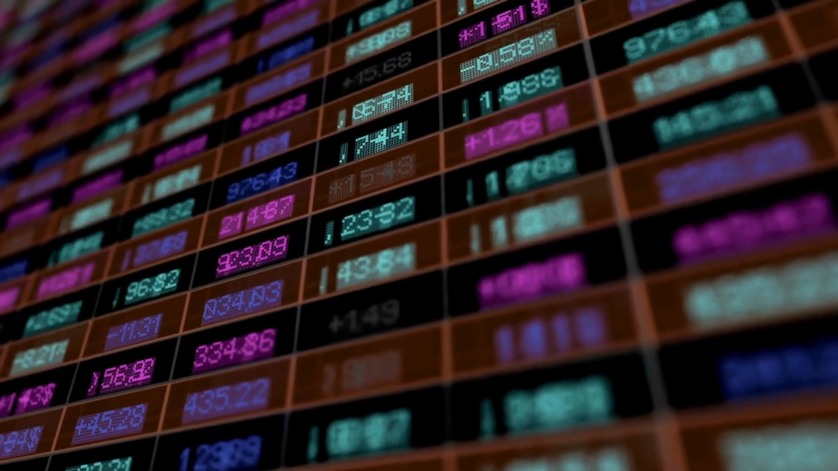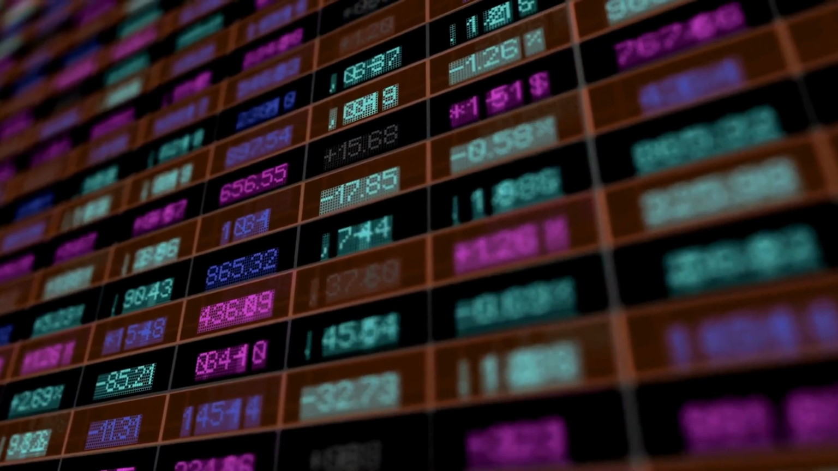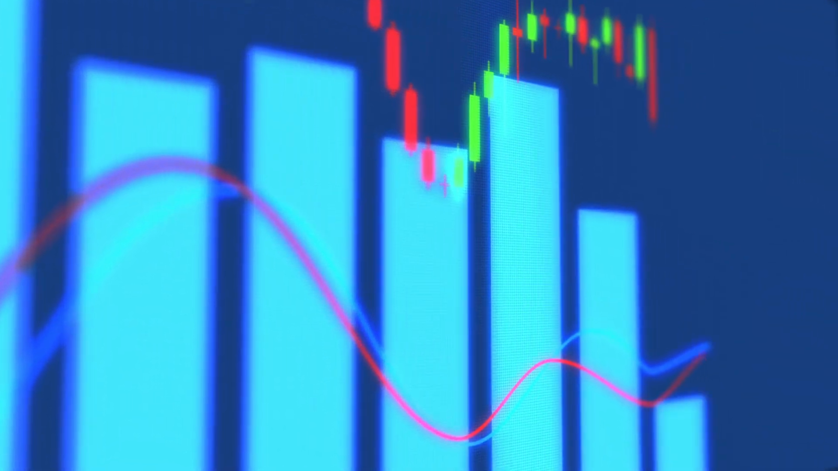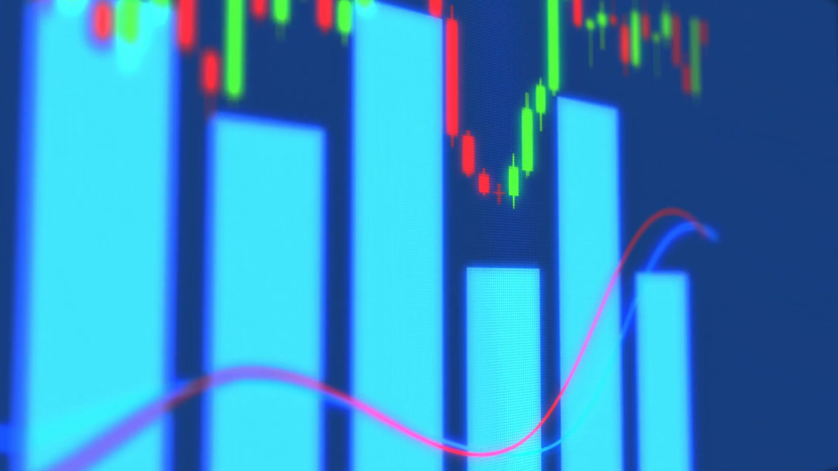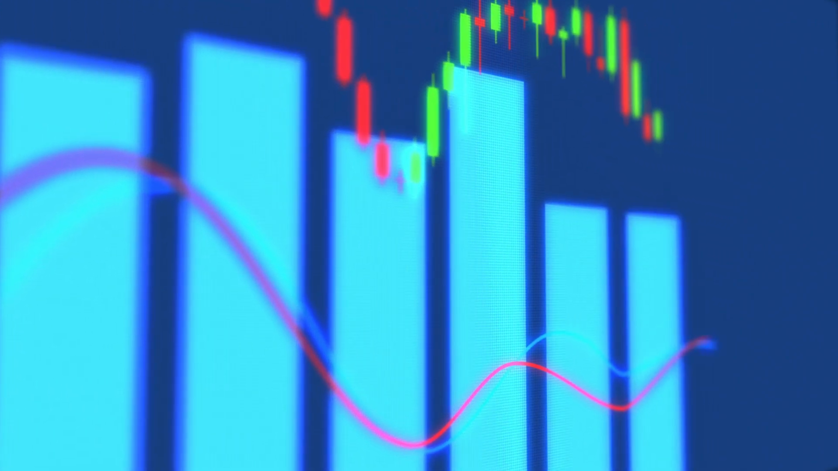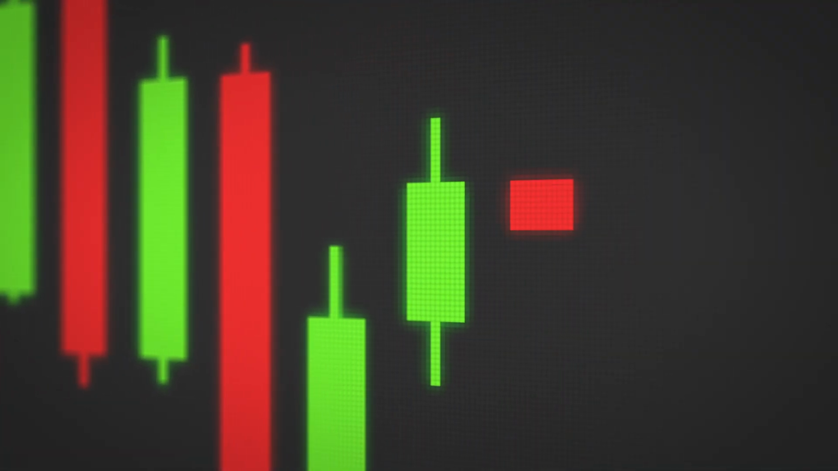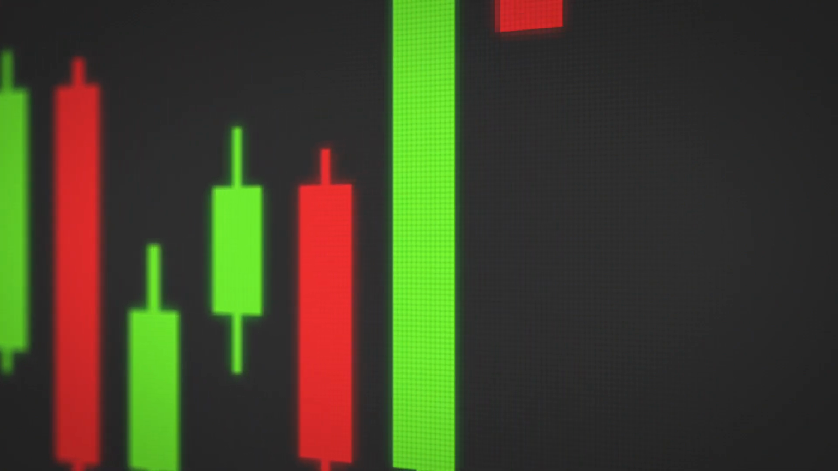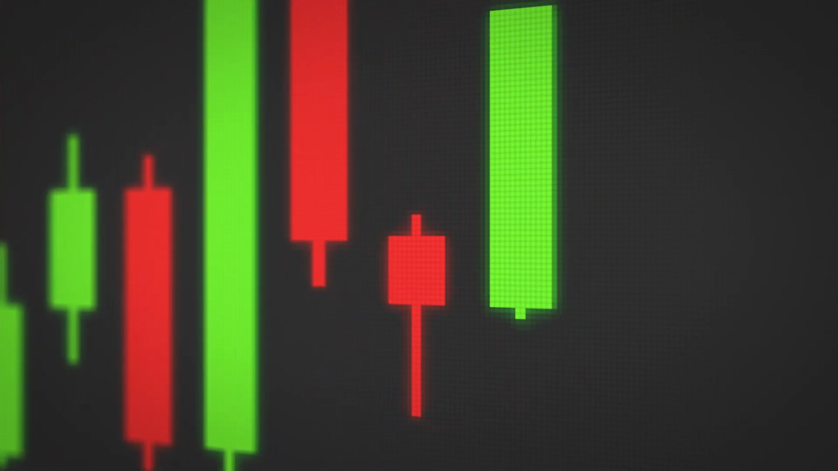Arbitrage. Arbitrage is a trading strategy that involves taking advantage of price differences between different exchanges or markets. For example, if you notice that the price of a cryptocurrency is lower on one exchange than on another, you could buy the cryptocurrency on the cheaper exchange and sell it on the more expensive exchange, making a profit in the process.